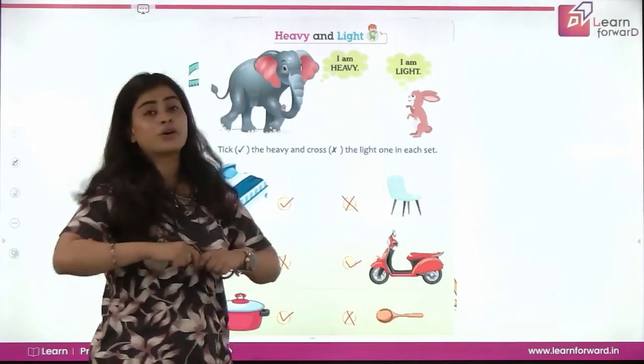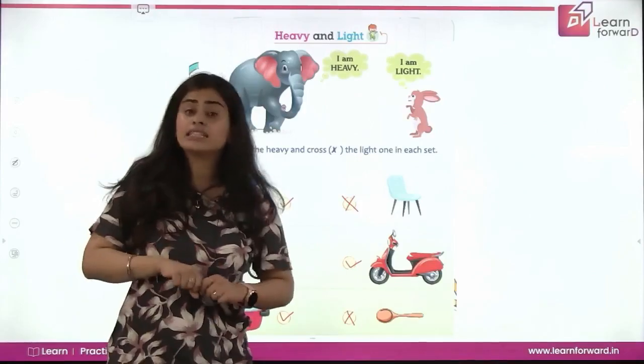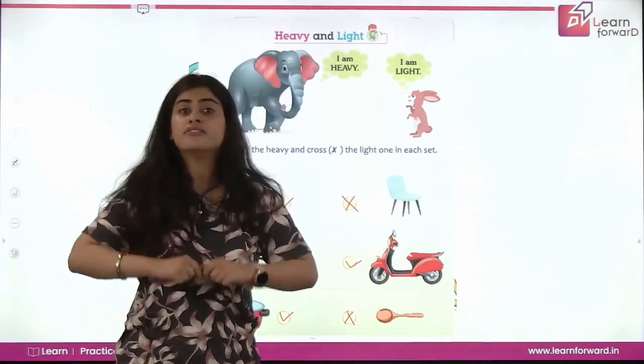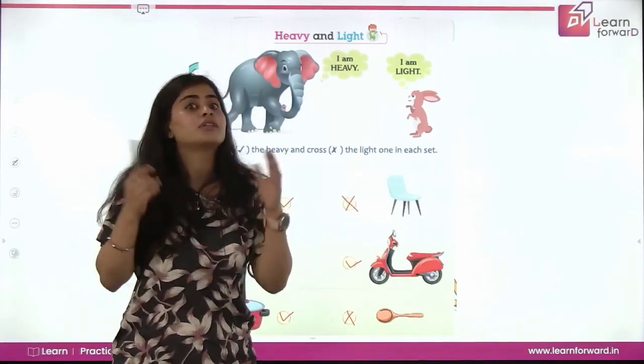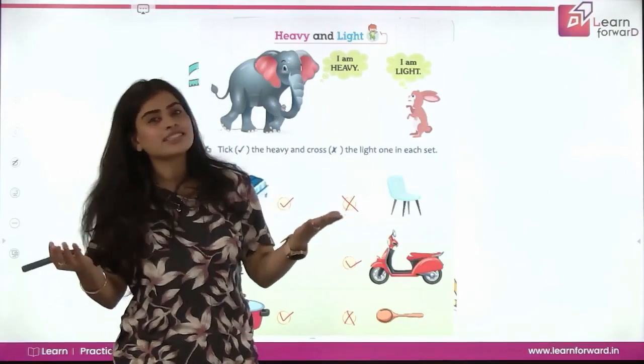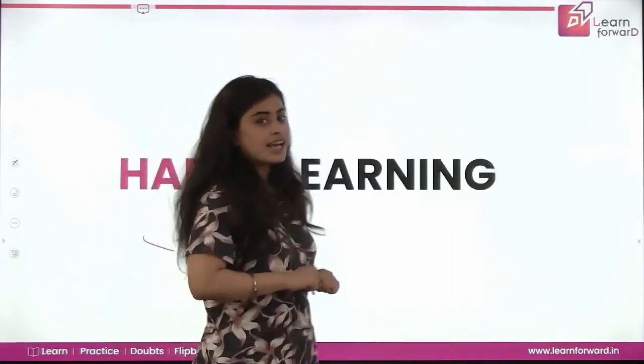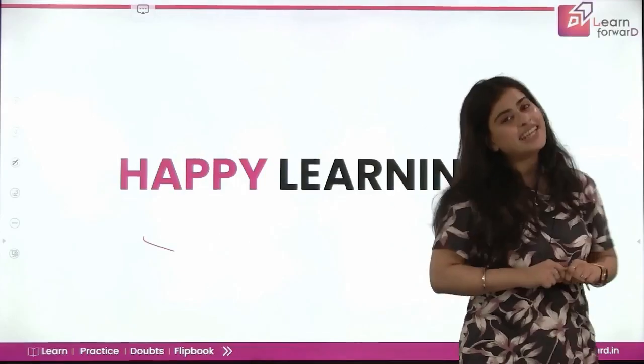So I hope you have understood the concept of heavy and light. Heavy वो होता है जो हम उठा नहीं सकते हैं, and light वो होता है जब easily उठा सकते हैं. Okay, so that's it for today's class.